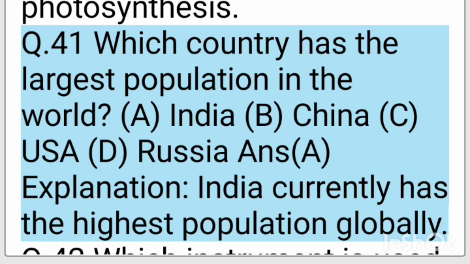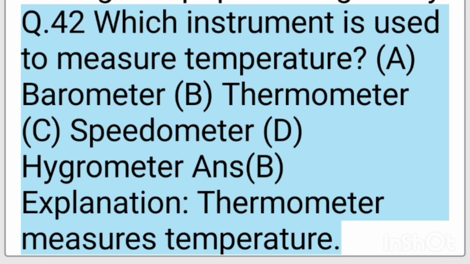A. India. B. China. C. USA. D. Russia. Ans. A. Explanation, India currently has the highest population globally. Q. 42. Which instrument is used to measure temperature? A. Barometer. B. Thermometer.